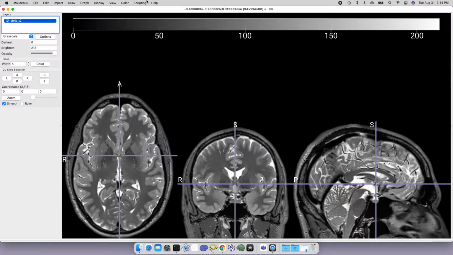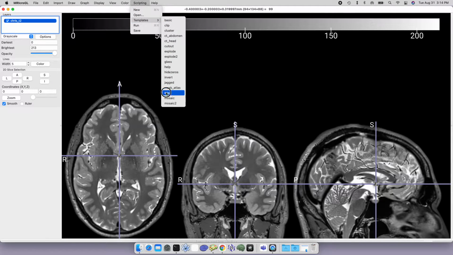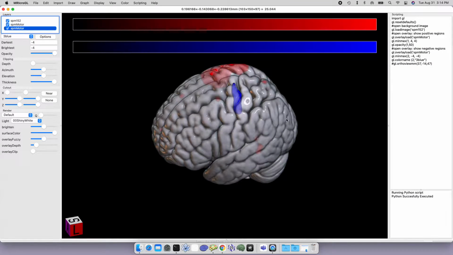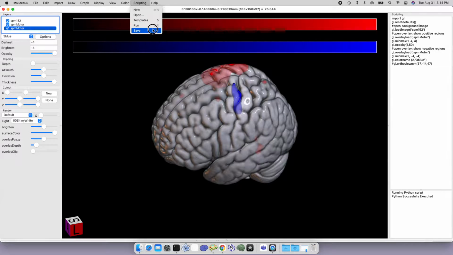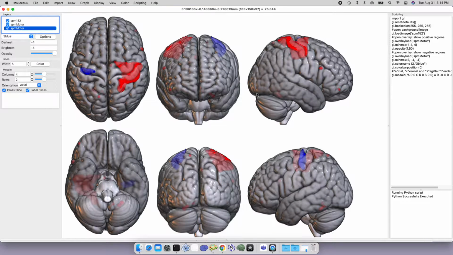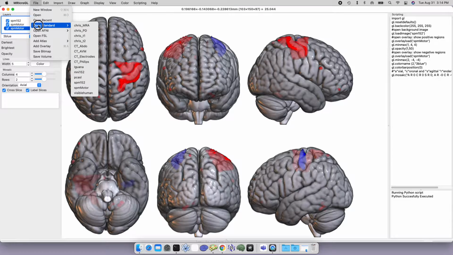The other thing you should know about, if you want to automate things or see what this software can do outside of a video, is you can always use the scripting menu, and under templates, it will list some basic templates that will load up different images and show you what the software can do. It uses Python as its scripting language, and you can see that when I ran it on the right side, it displays a script and it's run the script, and you can edit the script yourself and run it if you want to. A lot of these pre-built-in scripts will show a lot of the basic features of what you can do with this software. But to begin with, let's look at a couple of the images with this software.